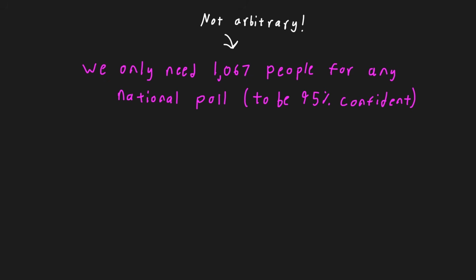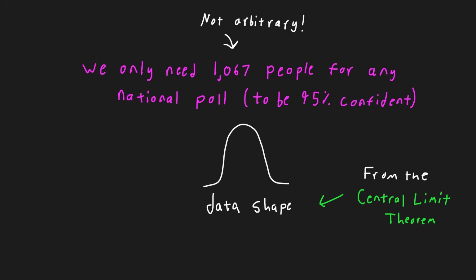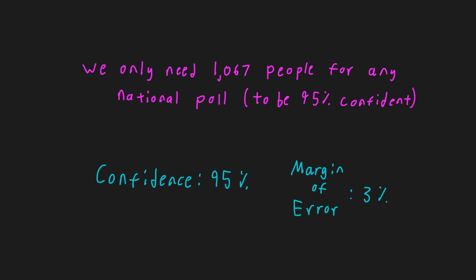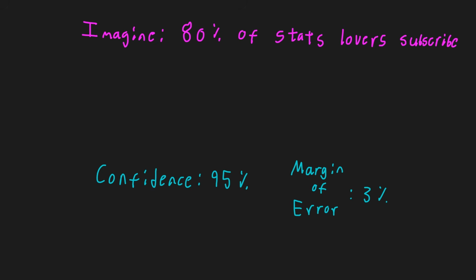Behind the scenes, statisticians also perform a couple of checks to confirm a bell-shaped curve applies to our data. When it does, this curve allows us to measure our uncertainty. And this finally brings us to where the margin of error and confidence level come in. Most polls you will see have these reported with them, but what are they? It essentially states how confident they are in their number. Imagine we found that 80% of viewers enjoyed watching statistics and are likely to subscribe.